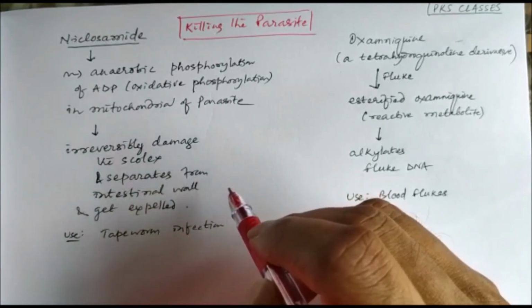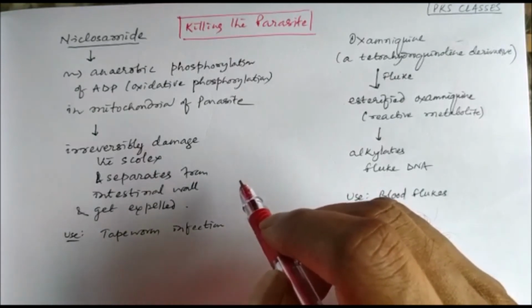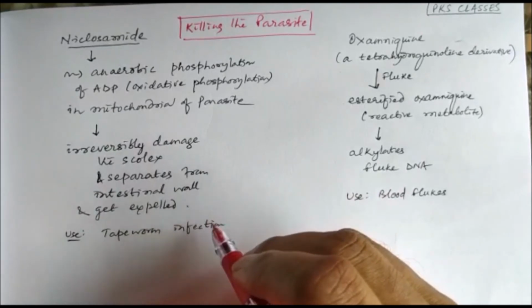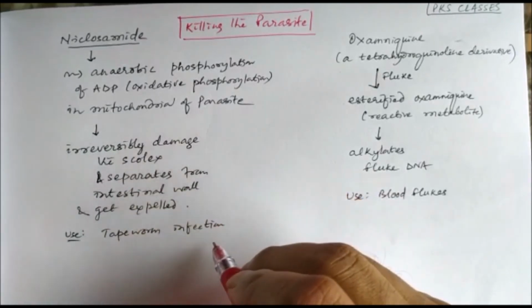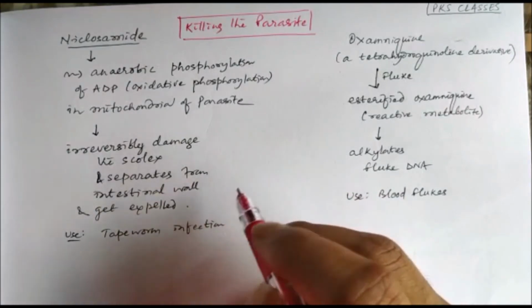So the scolex, the head, is damaged, and this scolex is separated from the intestinal wall, and the parasite gets expelled. This is effective against tapeworm infection, and it can be used with praziquantel.